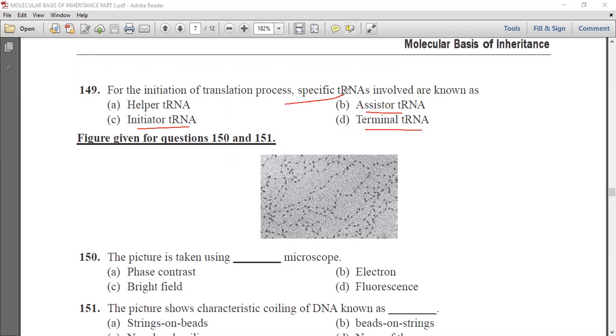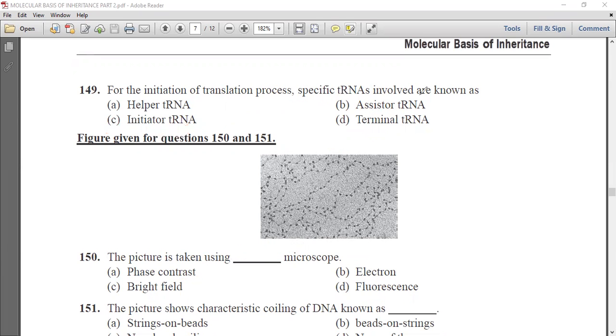Now we know that the transfer RNA is known as initiator transfer RNA because it starts the process of translation. Now this is the diagram given and we have to identify this diagram and we have to answer certain questions which are related with this diagram. The picture is taken using dash microscope, phase contrast, electron, bright field, or fluorescence. Now we know that this picture has been taken using electron microscope because electron microscope is very sensitive and it can detect minute organisms also.